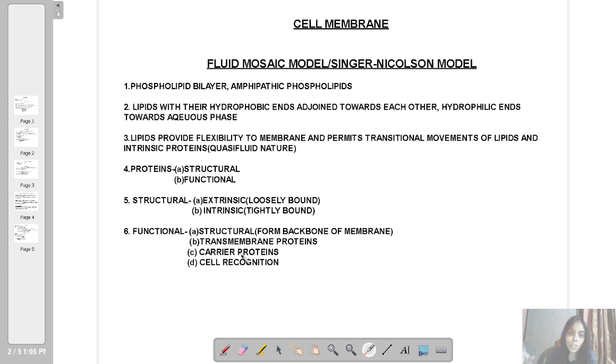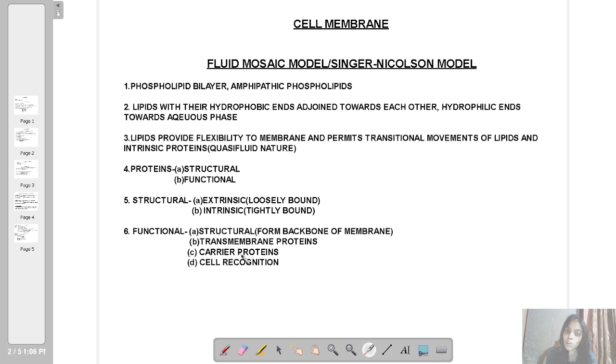It will bind to the intrinsic protein. The intrinsic protein will carry the substance from one side of the membrane to the other. So the metabolite will bind to the carrier protein. Carrier and metabolite will club together, will form a complex, and the carrier will help the metabolite to go to the other part of the membrane.